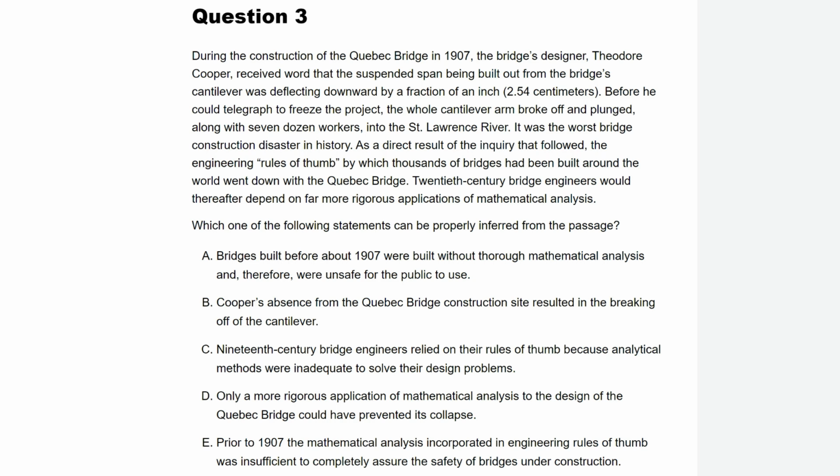As a direct result of the inquiry that followed, the engineering rules of thumb by which thousands of bridges had been built around the world went down with the Quebec Bridge. Also, they used to rely on rules of thumb, and now they're like, oh, it's not working, that's terrible, we need a new system. 20th century bridge engineers would thereafter depend on a far more rigorous application of mathematical analysis. Oh, okay, I understand. So after that date, they were like, no more rules of thumb, let's use proper maths. I understand what's going on. Yes, I've taken a bit longer than you might have done to read the passage, but I really understand what's going on. Time for the first question type.